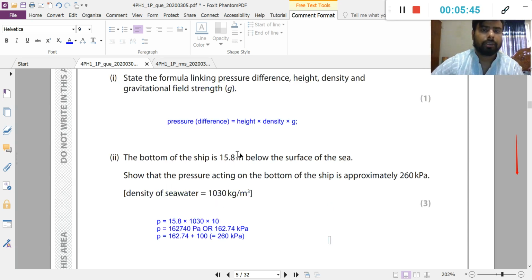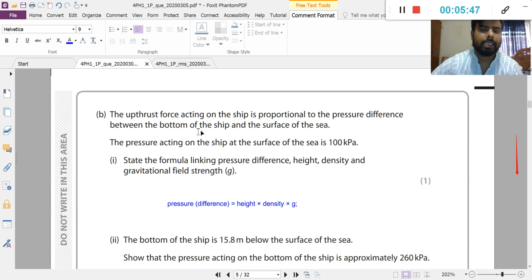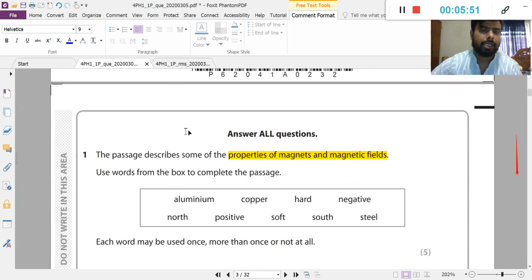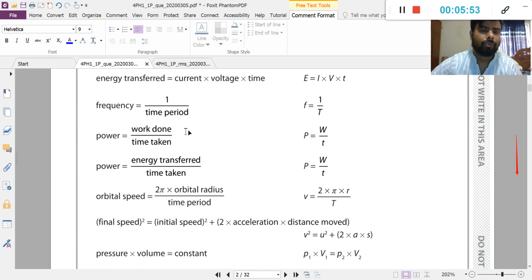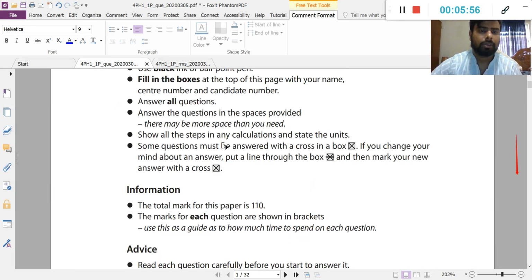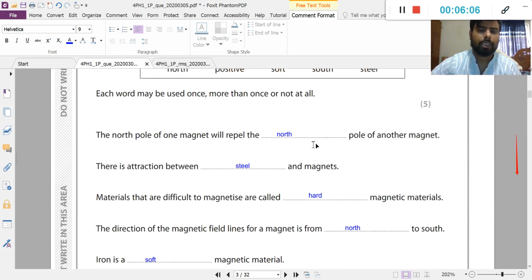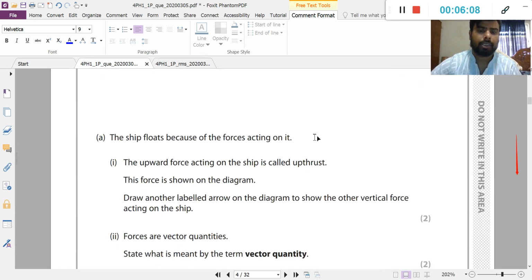So there is an instruction here. Remember, always remember, there is an instruction here: show all the steps in any calculation and state the unit. So remember this one, completely.